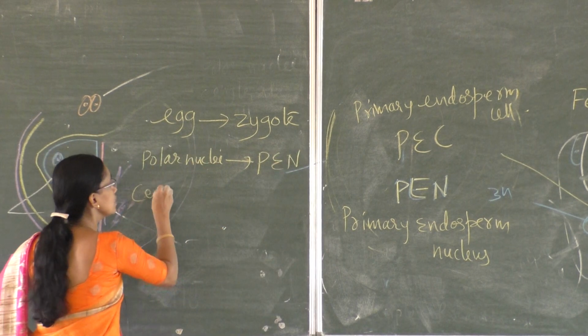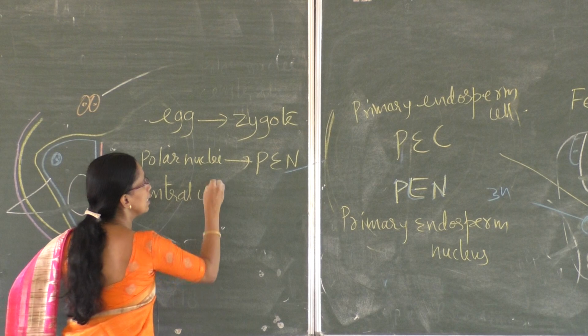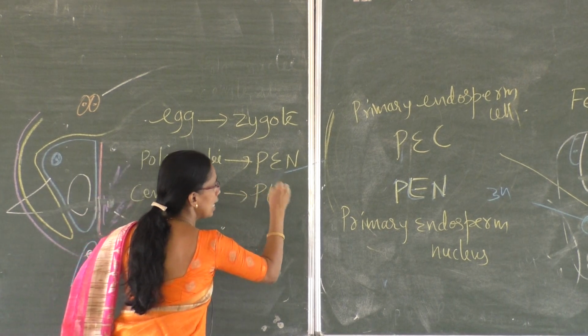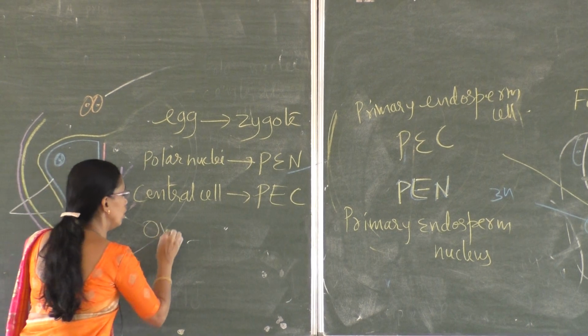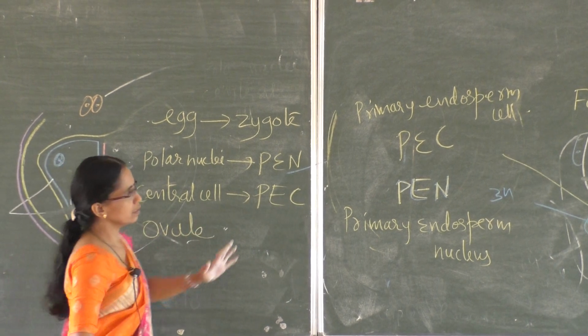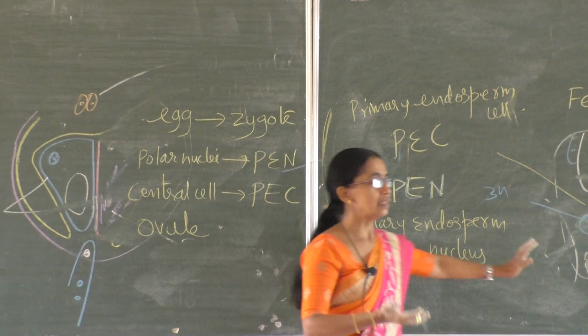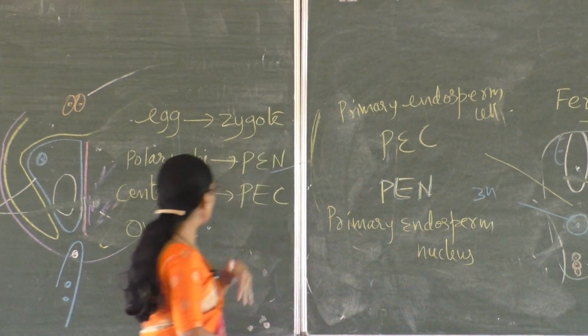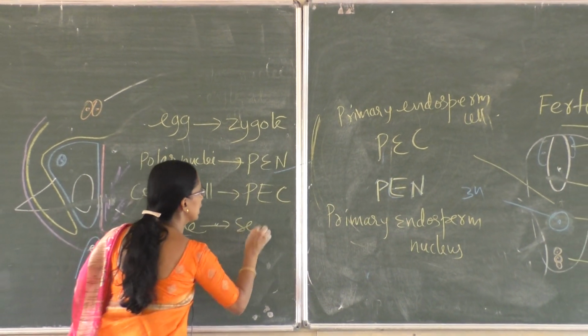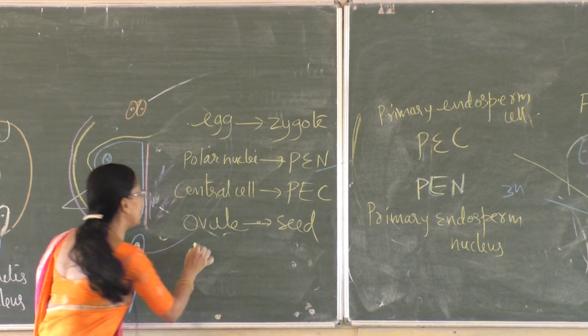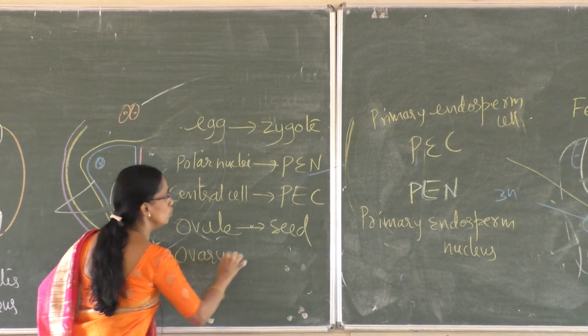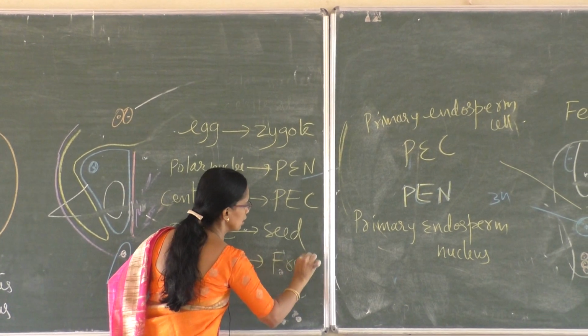The central cell changes into primary endosperm cell, during which the ovule, where is this? This is the embryo sac. This is present inside the ovule. That ovule changes into seed. Where is the ovule? The ovule is inside the ovary, and that ovary changes into fruit.